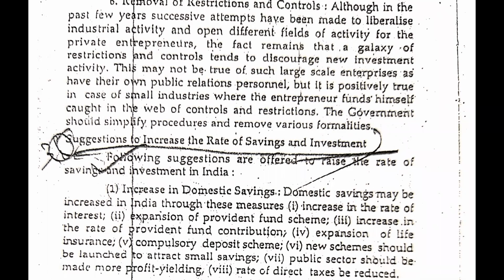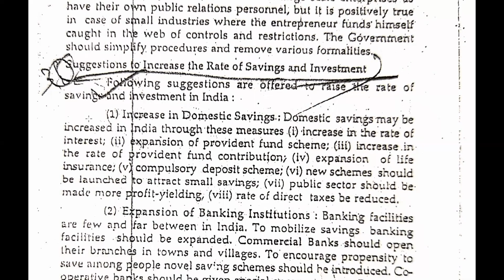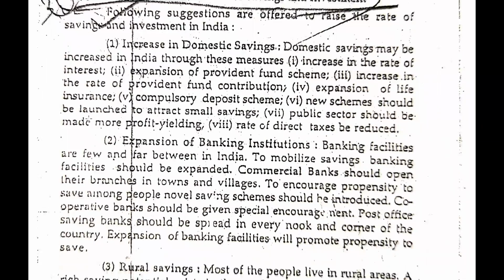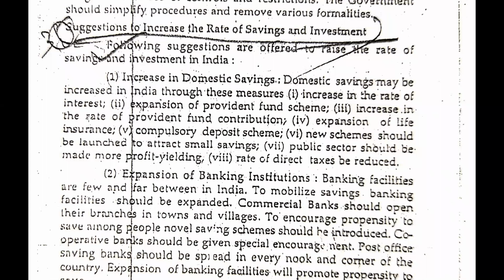Now here are suggestions to increase the rate of saving and investment. We are given some suggestions by which we can increase our saving and investment rate. The first point on the screen is increase in domestic saving. There must be an increase in domestic saving. Domestic saving may be increased in India through these measures: increase in the rate of interest, expansion of provident fund schemes, increase in the rate of provident fund contribution.